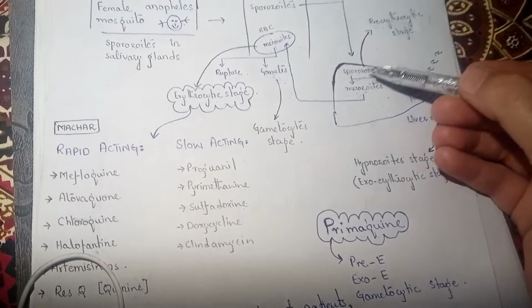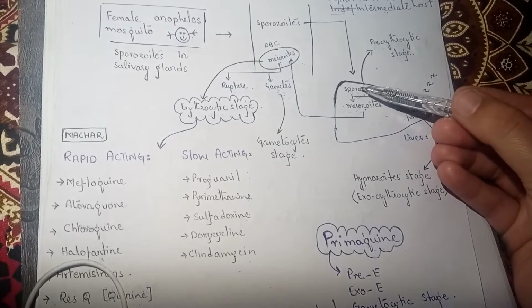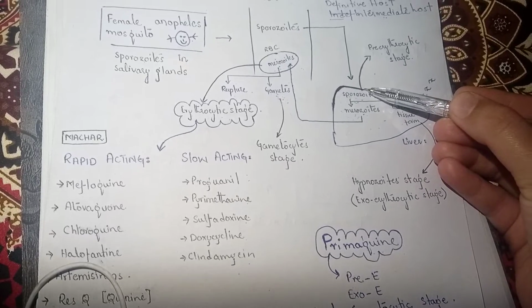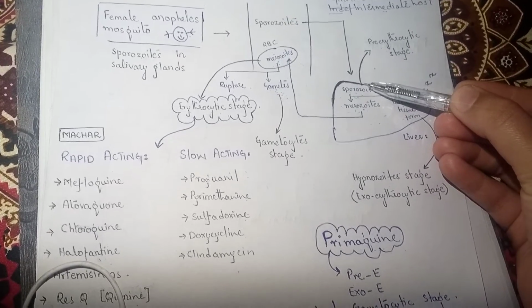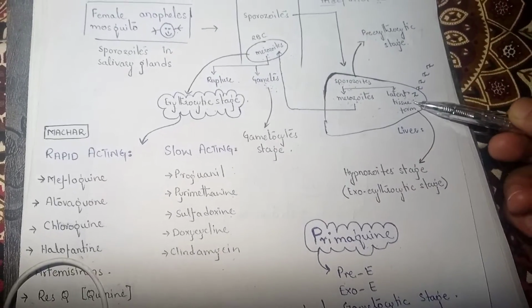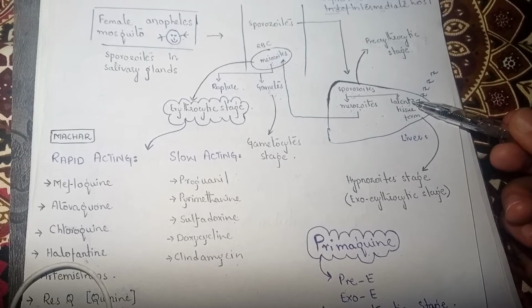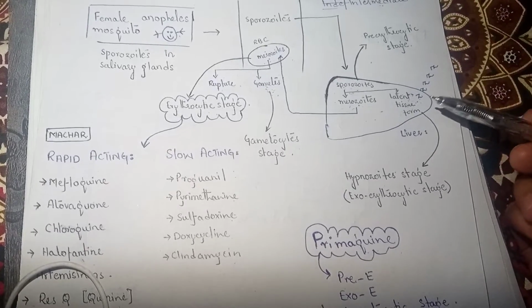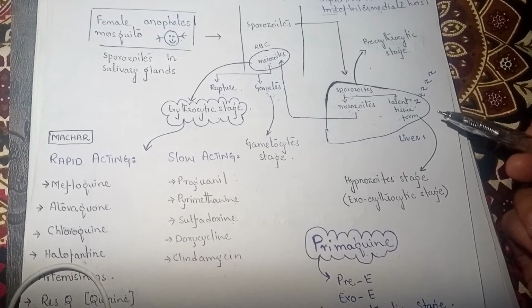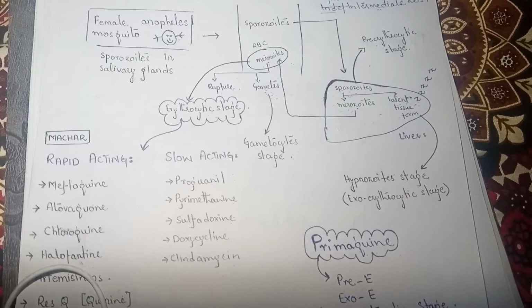Okay, this stage is the cause of malaria. So, if we inhibit the pre-erythrocytic stage, we are going to cure the cause of malaria, right? Okay, now this is the latent stage or hypnozoite stage. From the hypnozoite stage, the sporozoites can reactivate again at any time. It depends, and the reappearance of malaria is called a relapse.